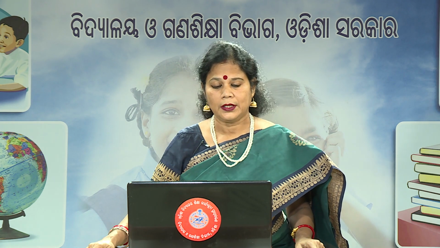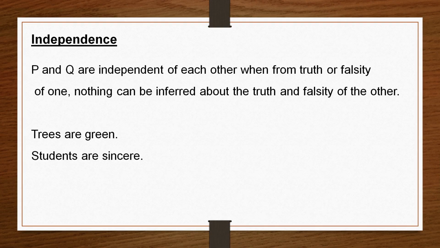For example, trees are green and students are sincere. So, here you see these are two propositions. If we know that one proposition is true or false, we cannot know anything about the truth or falsity of the other proposition.